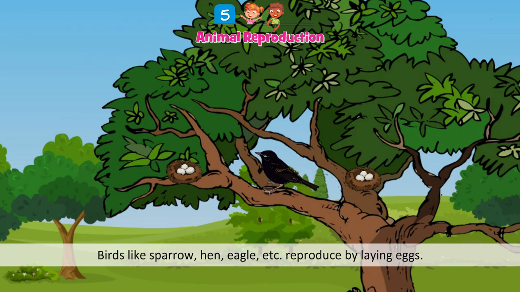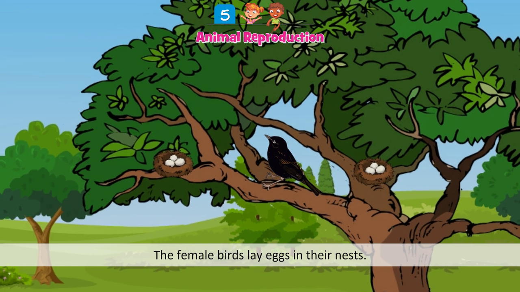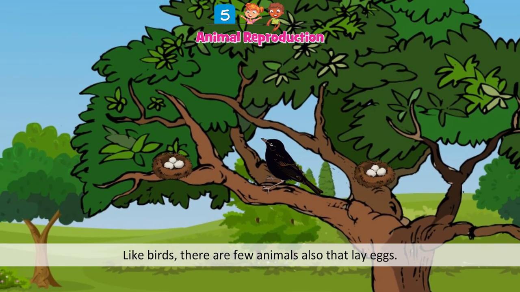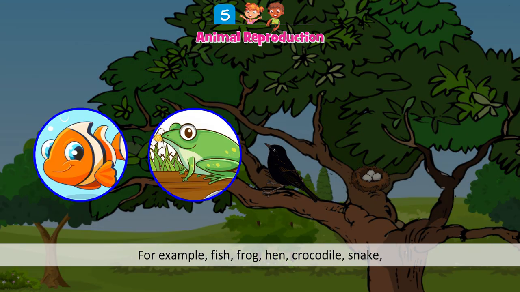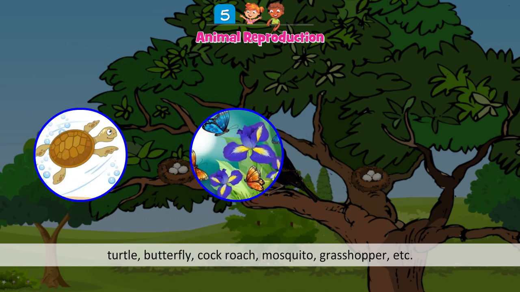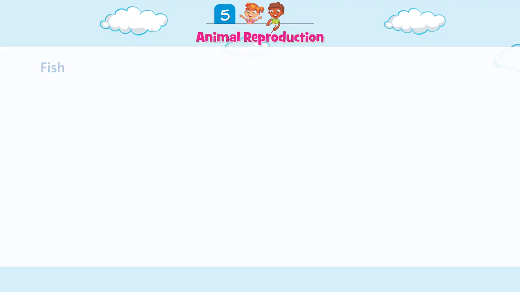Birds. Birds like sparrow, hen, eagle, etc. reproduce by laying eggs. The female bird lays eggs in their nests. Like birds, there are a few animals that also lay eggs. For example, fish, frog, hen, crocodile, snake, turtle, butterfly, cockroach, mosquito, grasshopper, etc.